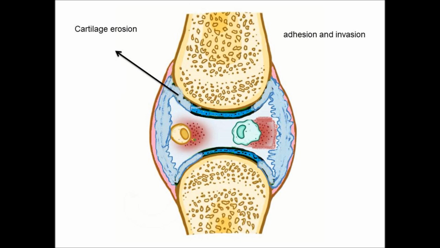This thickened hyperplastic synovium is characterized by a mixture of bone marrow derived macrophages and specialized FLS.